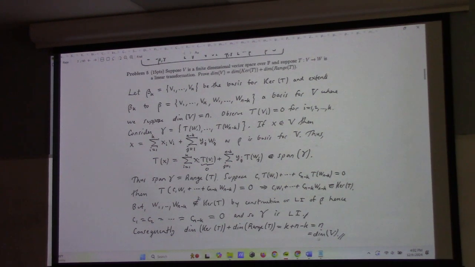So, a general point of order: be careful not to give me column vector arguments when the problem is an abstract vector space. This does not generate significant amounts of partial credit. It does the opposite. That's a serious error. You need to think about where you are and what you're doing in terms of the problems.